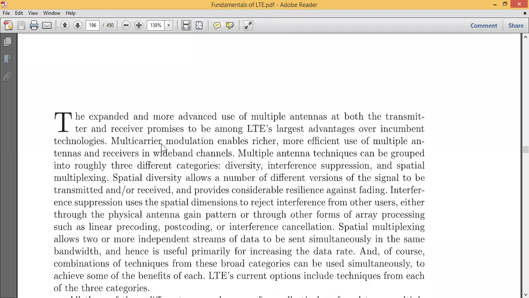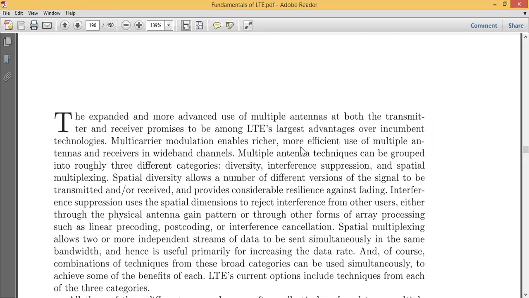You have seen in my previous lecture that the transmitter of OFDM consists of N number of sub carriers, which is applied to a parallel to serial converter. That is the reason instead of using one sub carrier, we go for multi carrier modulation.